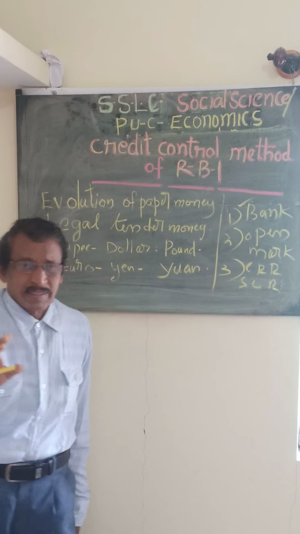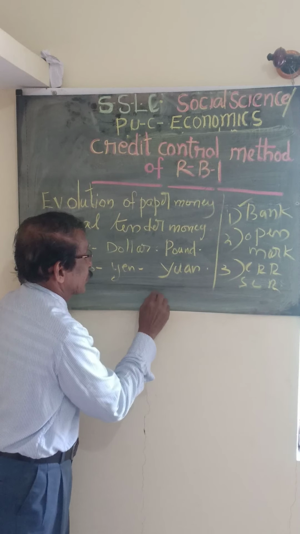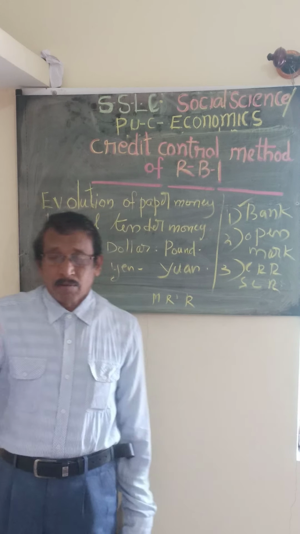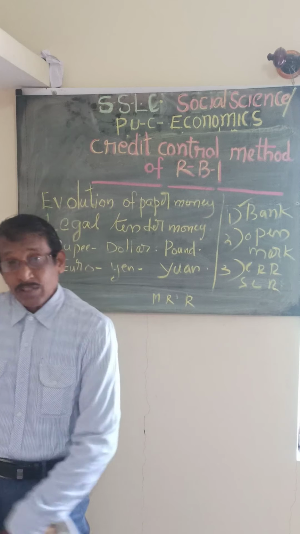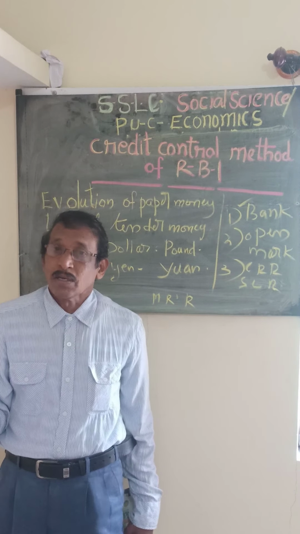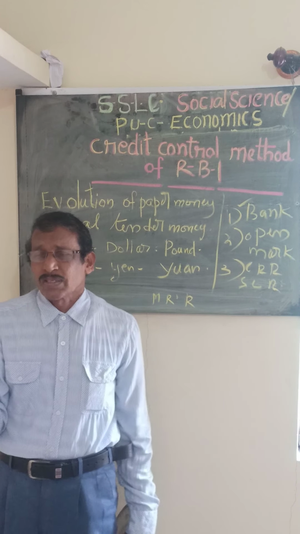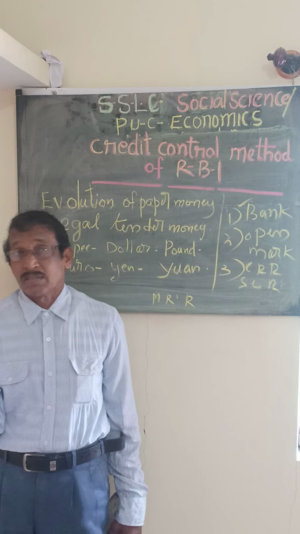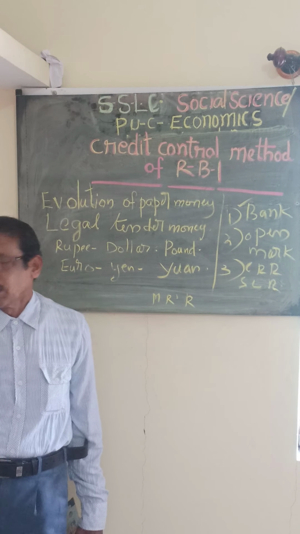So this is called fixation of marginal reserve requirement, MRR. It depends upon the economic condition of the country. That's one thing. Next one is regulation of consumers' credit. Sometimes the Reserve Bank will say, don't give loans for unnecessary purposes, or be very strict while giving loans. Sometimes commercial banks are giving loans for purchases of electronic items, other commodities or household items. The Reserve Bank sometimes will say, stop such things, don't give loans for such activities.